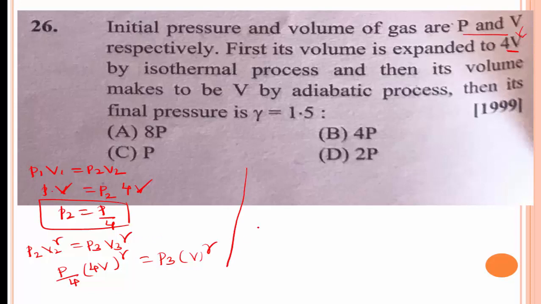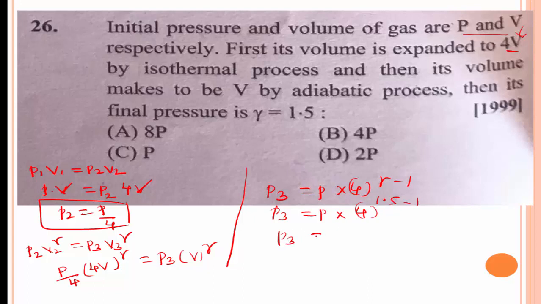Solving, P3 is equal to P into 4 to the power of gamma minus 1, where gamma is 1.5, so 1.5 minus 1.